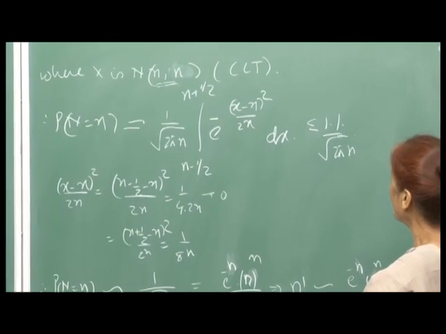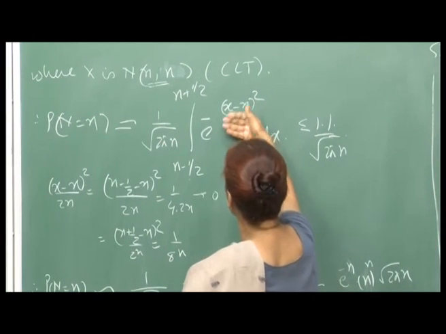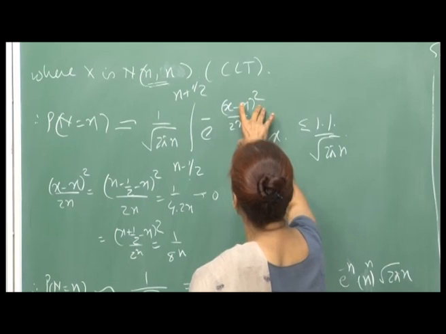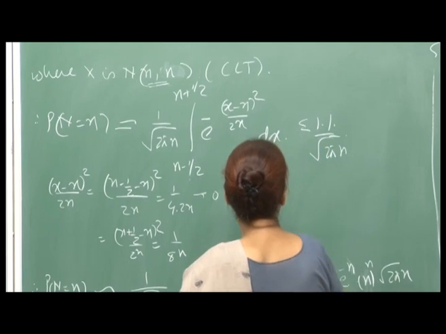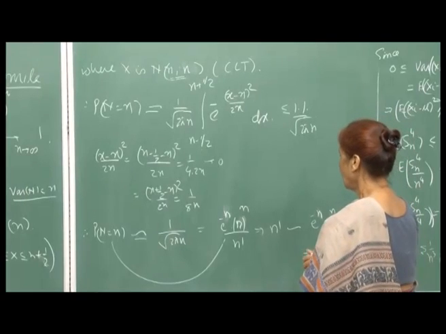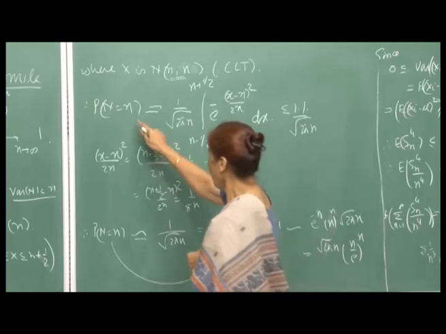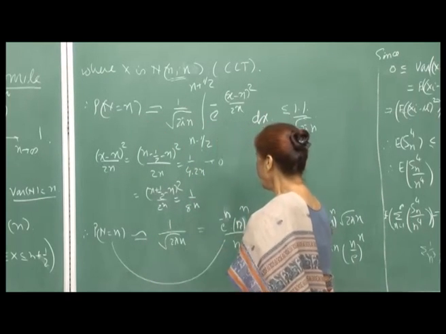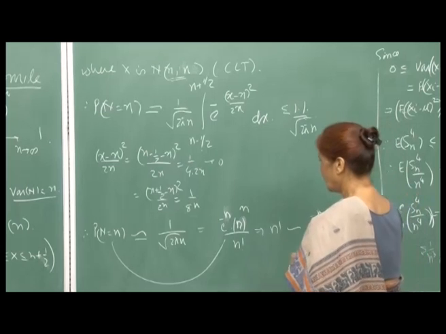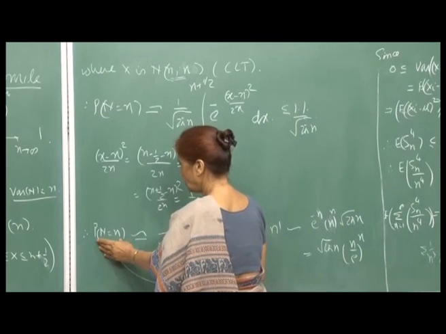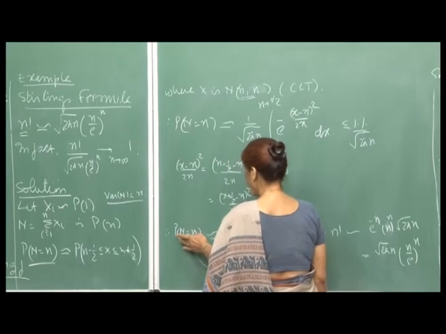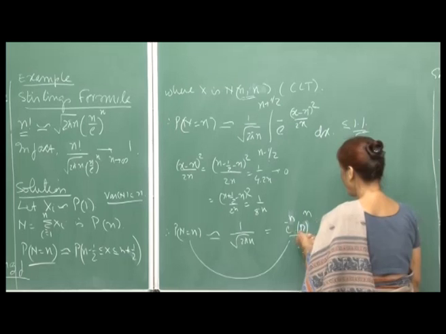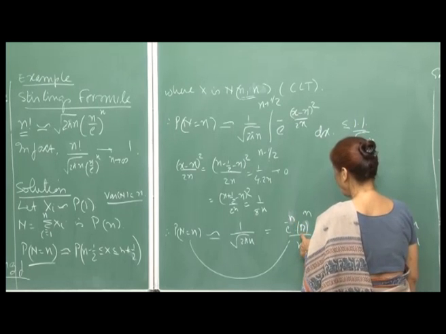So, just apply this approximation, because of the theorem from integral calculus. So, this integrand is constant throughout, and then you multiply that by the length of the interval. So, you get 1 upon under root 2 pi n, right. And so, this probability is approximated by 1 upon under root 2 pi n, but since we said this is a Poisson random variable, because we started with the assumption that S n is sigma x I, this probability in terms of Poisson probability can be written as e raised to minus n, n raised to n divided by n factorial.